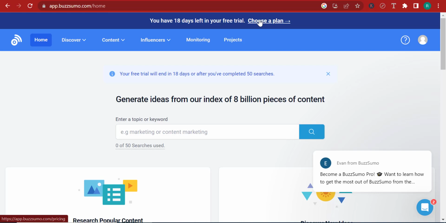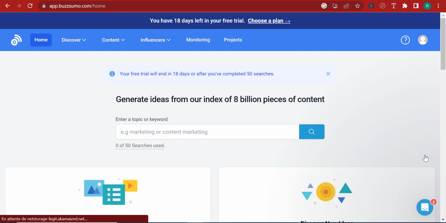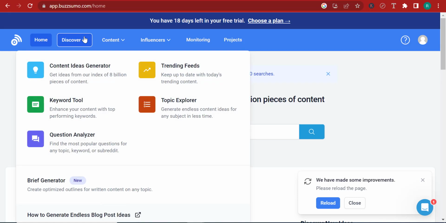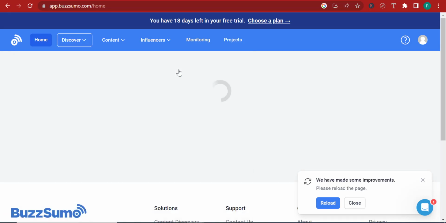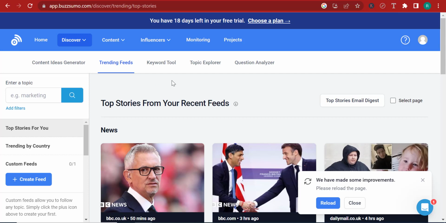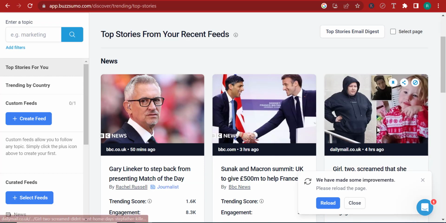I have to warn you that BuzzSumo is actually expensive if you want to go and purchase the BuzzSumo membership, but it's worth it if you're writing a lot of posts and if you're consistently writing content on your blog. But anyways, I'm going to take you over here. Let's, for example, click on Discover, click on Trending Feeds. And here it is going to display to you the trending stuff that's going on, right?